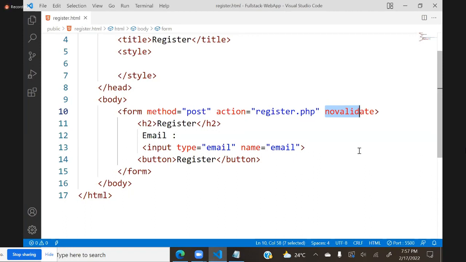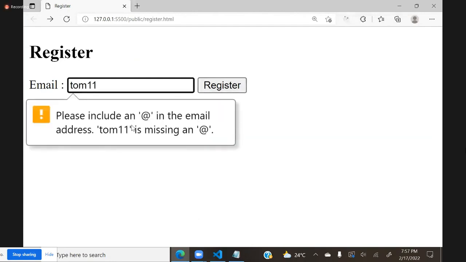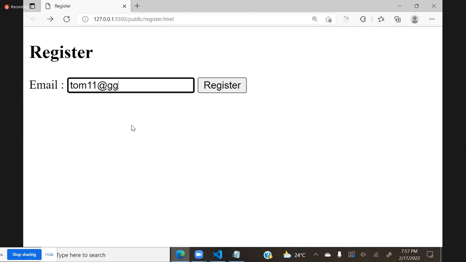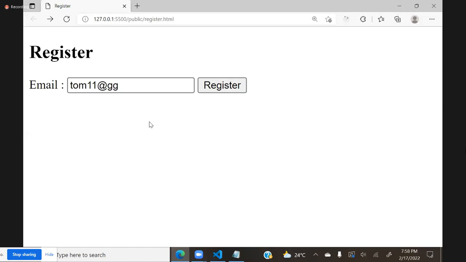Then why should I use it? I don't want it, because you see here, suppose I am not using no validate. I will remove it. Now you see here, when I am entering some details, some Tom11, it says please include at the net. I include at the net GG. Is it valid? Not valid, but it is valid. It submits. How is it valid? In its validation, email should contain only at the net, and after at the net a part.